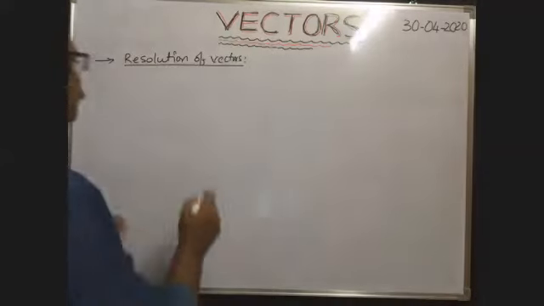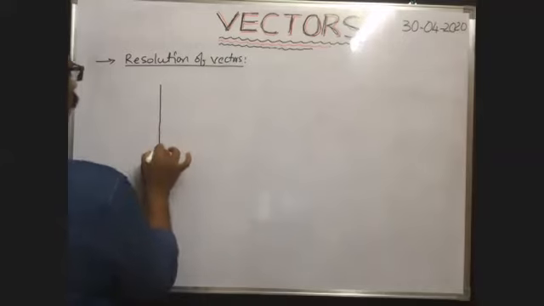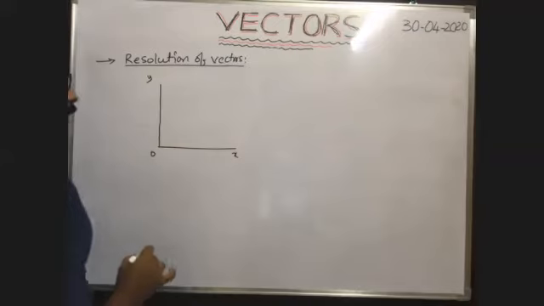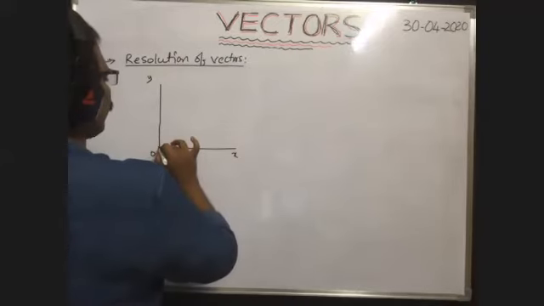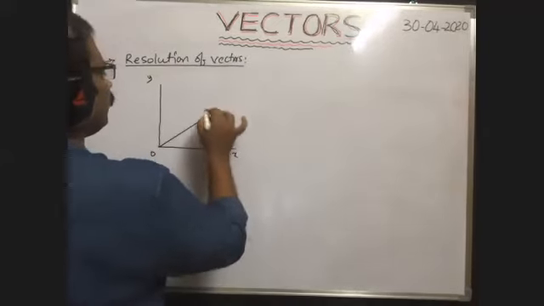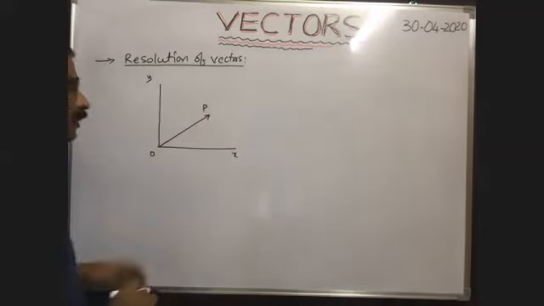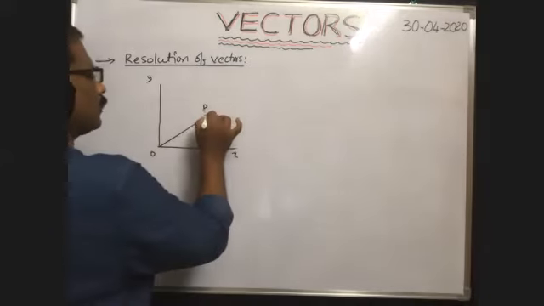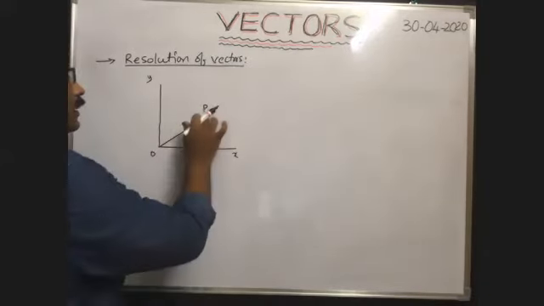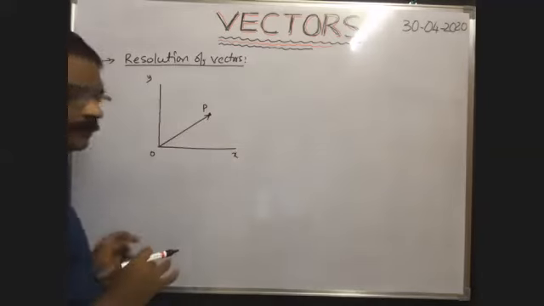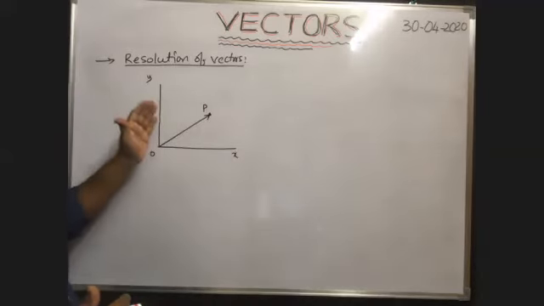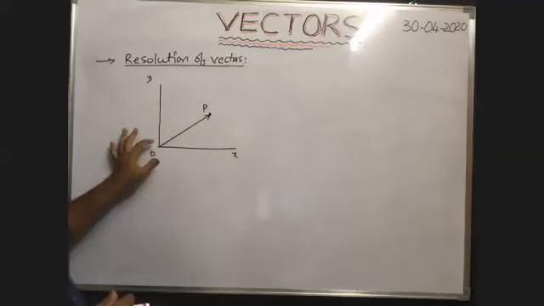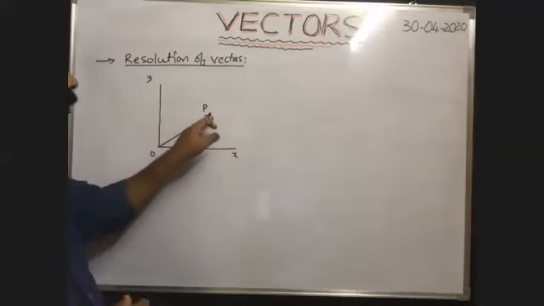For example, suppose in the xy plane, one body travels from point O to point P along a straight line, and reaches the point P in its path.